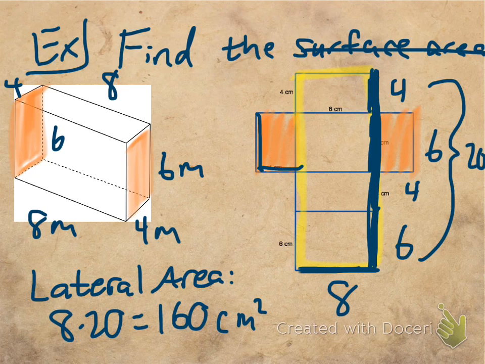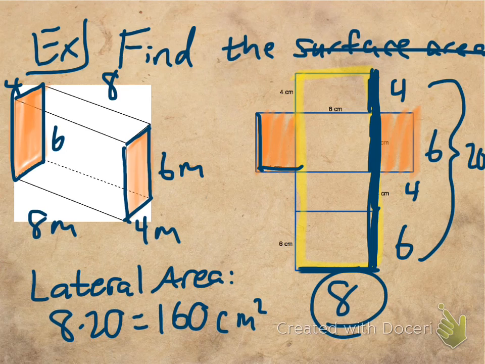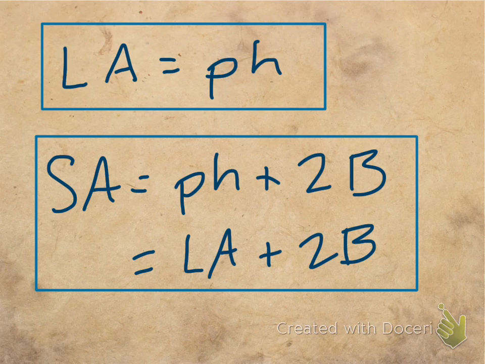Well, what does that look like on our actual shape here? If we have 4 plus 6 plus 4 plus 6, isn't that just the perimeter of my base? You could look at the other side too, 4 plus 6 plus 4 plus 6. That's just the perimeter of that base, which means the lateral area we just found by looking at the perimeter, right? The perimeter times what? Times 8. This 8 we can call the height. So the lateral area is really just the perimeter times the height.